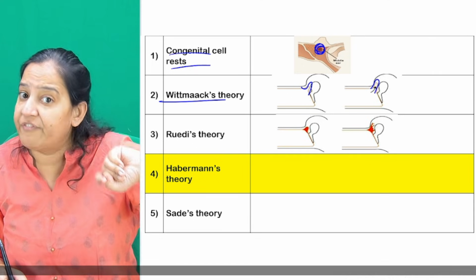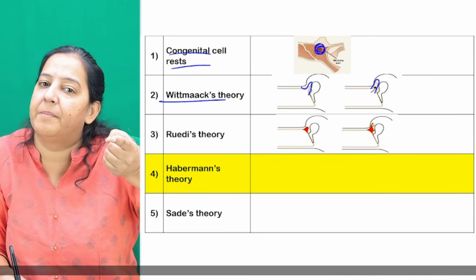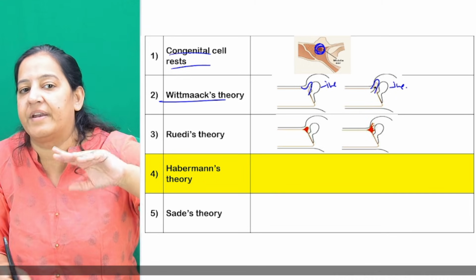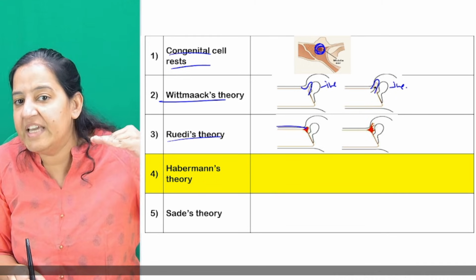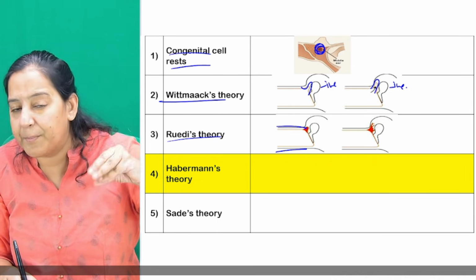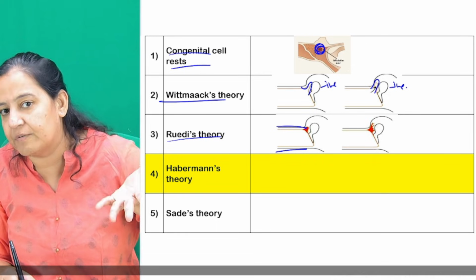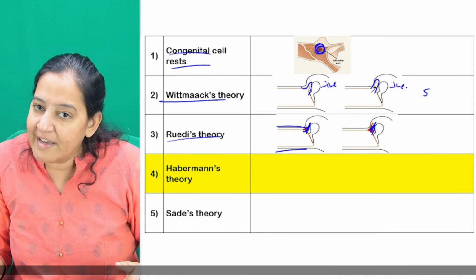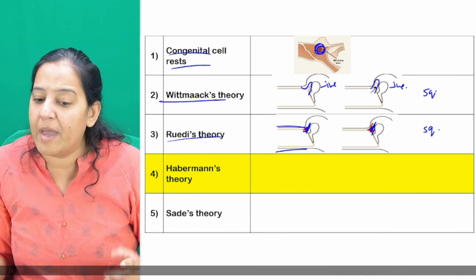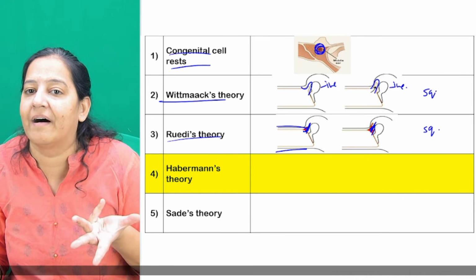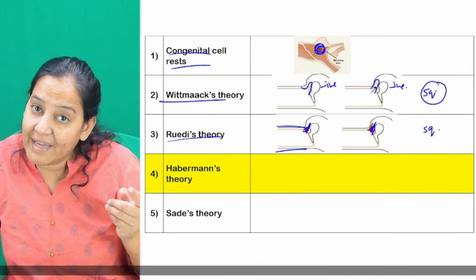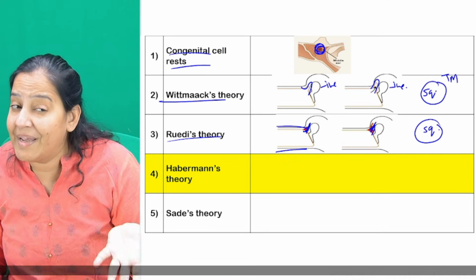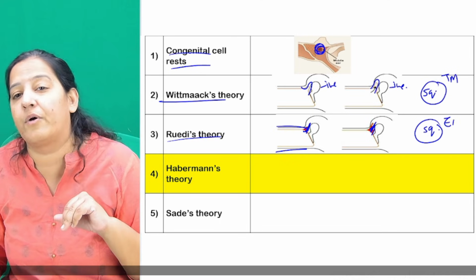There we have infection of the eustachian tube. That's why negative pressure in the middle ear, and that's causing retraction of the tympanic membrane. In Rudy's theory, there is infection of the EAC, which is causing proliferation of the basal cells of the EAC, and that's proliferating in the middle ear. The middle ear has squamous epithelia, but who is giving this squamous epithelia? Here the squamous epithelia is given by the invaginating tympanic membrane. Here the squamous epithelia is given by the basal cells of the germinal layer of the EAC.